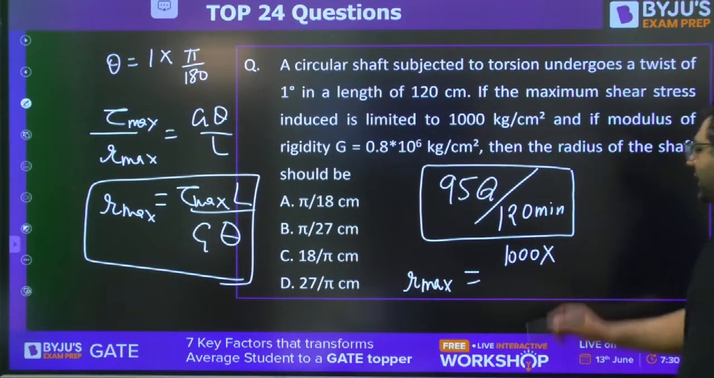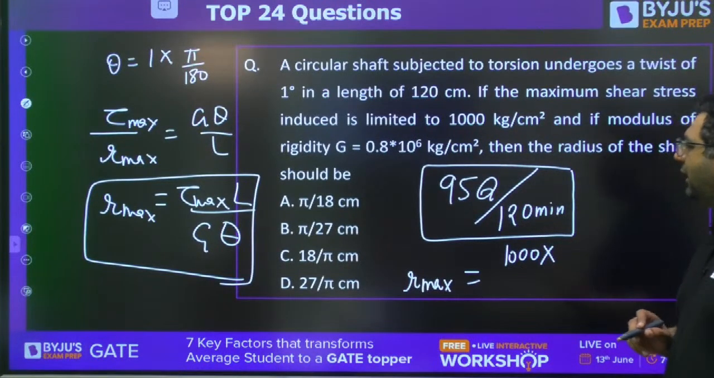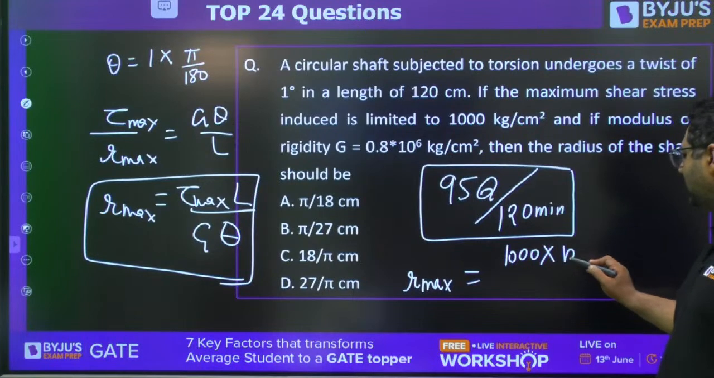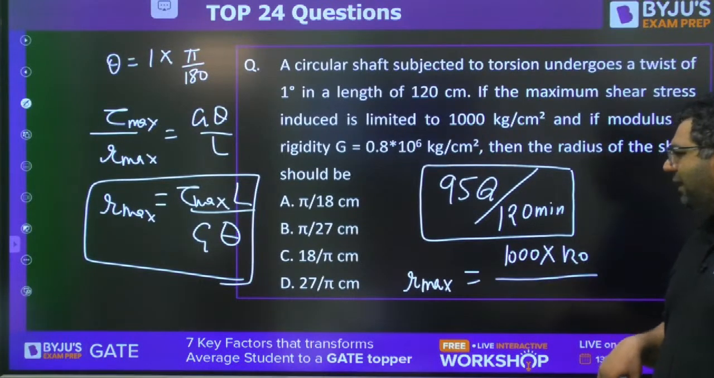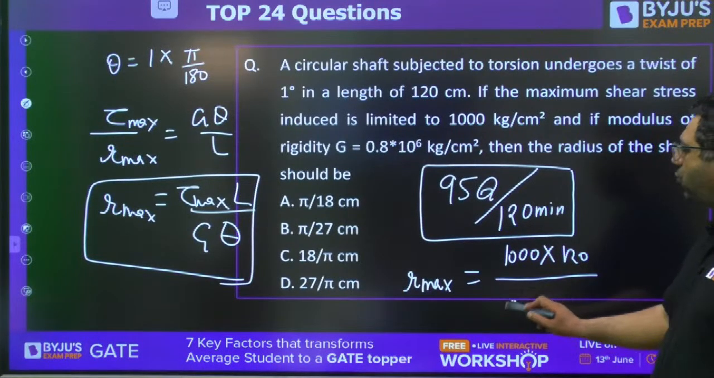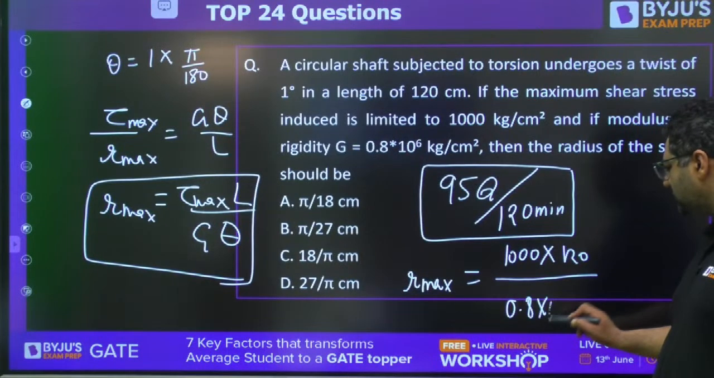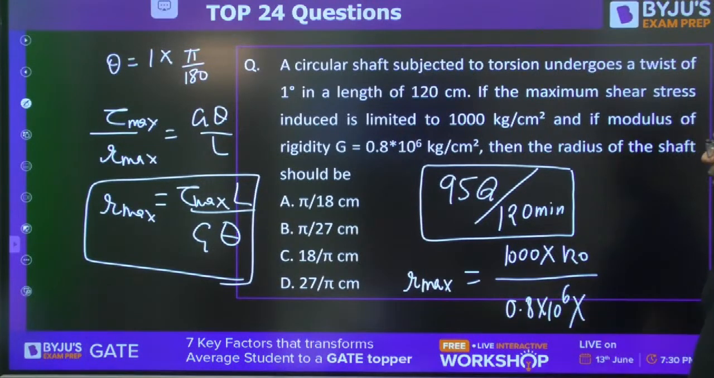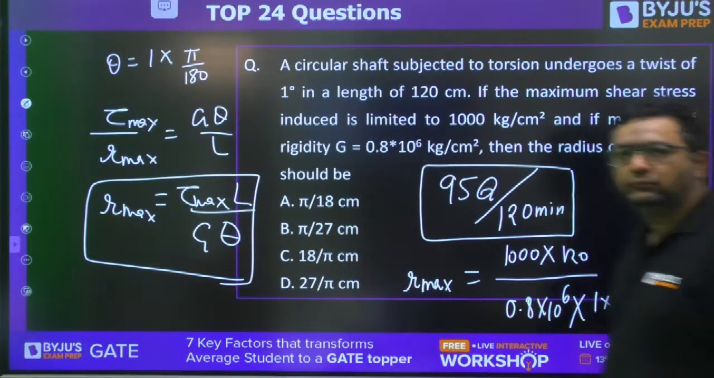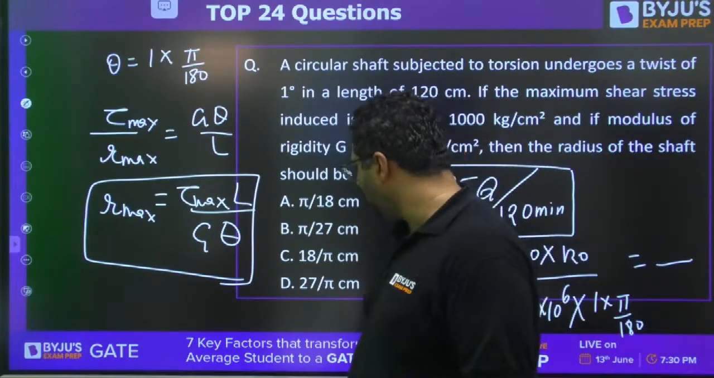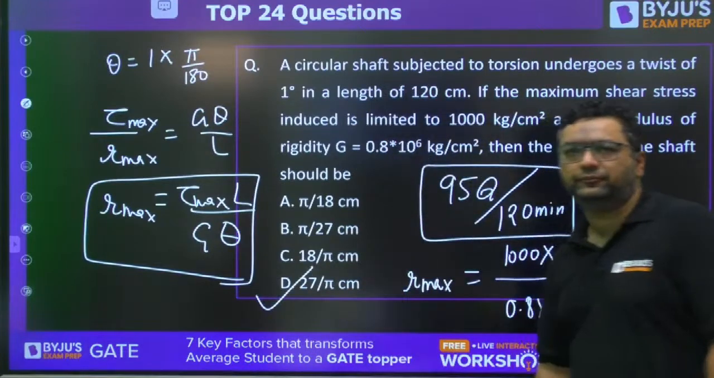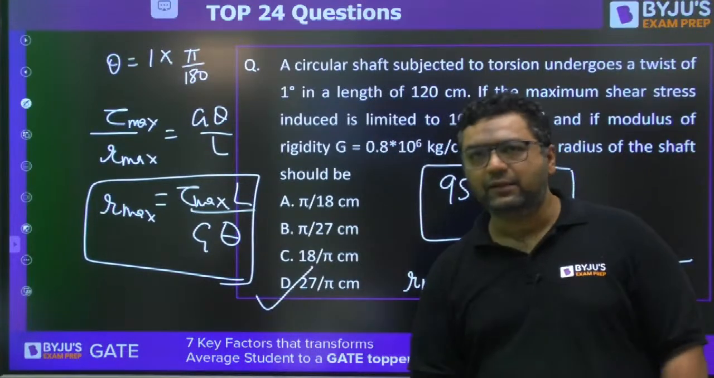This is 1000 kg per centimeter square. Length is given as 120 centimeters, divided by G. G is 0.8 into 10 to the power 6. And then we are going to have theta as 1 into pi by 180. Solve it. 27 by pi is correct. Very good, yaar. You guys are awesome.